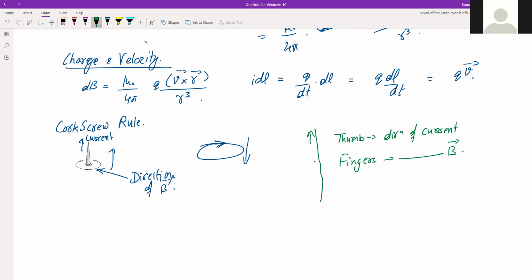So in both these cases, the magnetic field will be circular in nature. So that is about the right hand rule and corkscrew rule, these two rules.